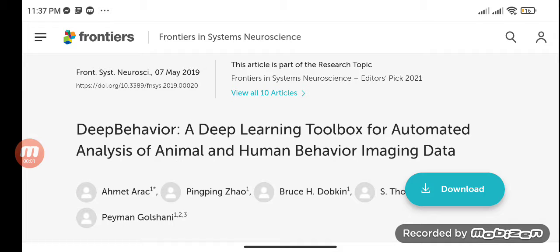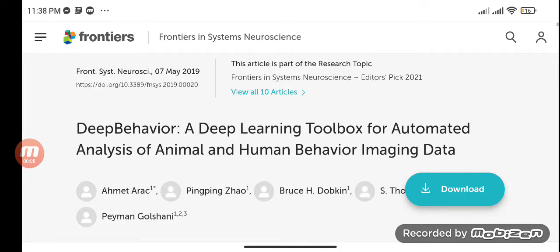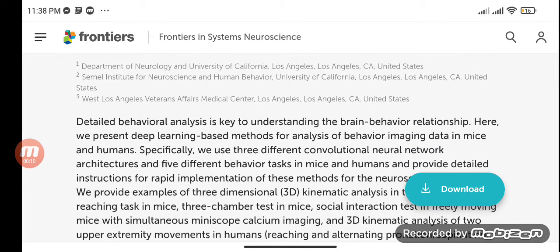Deep behavior profiling. DeepBehavior, a deep learning toolbox for automated analysis of animal and human behavior imaging data. Detailed behavioral analysis is key to understanding the brain-behavior relationship. Here we present deep learning-based methods for analysis of behavior imaging data in mice and humans.